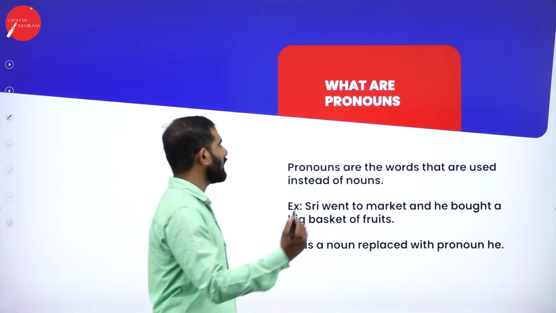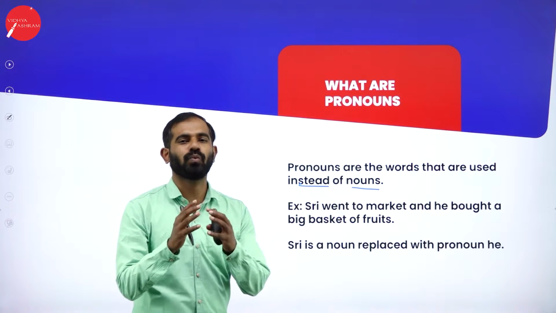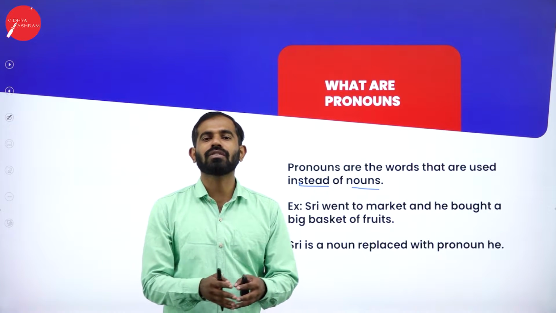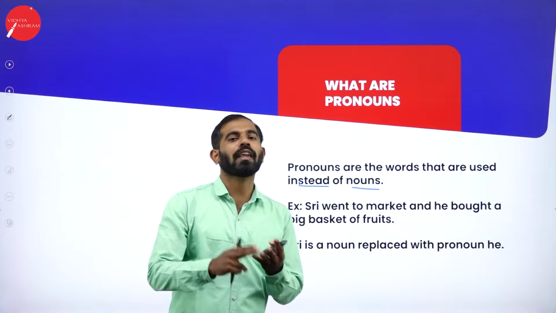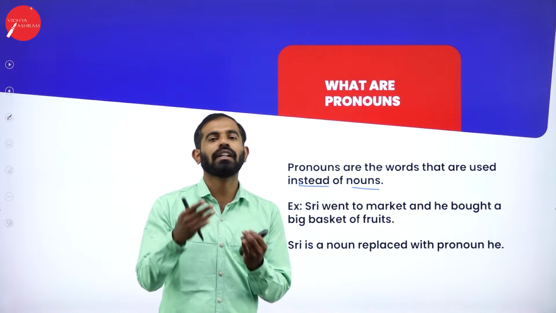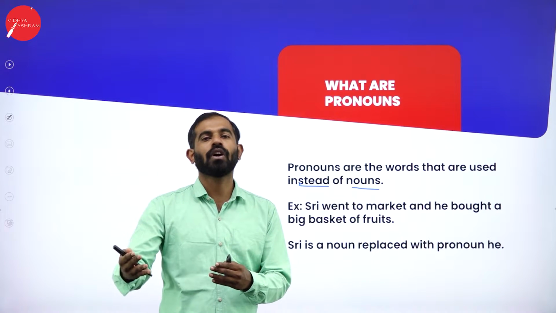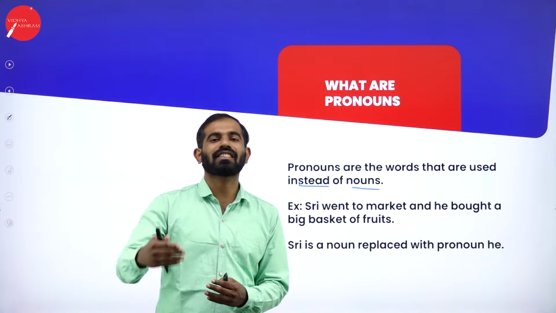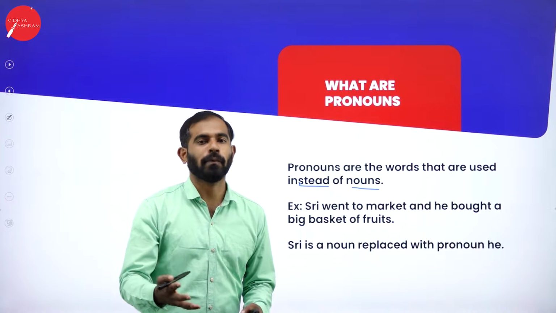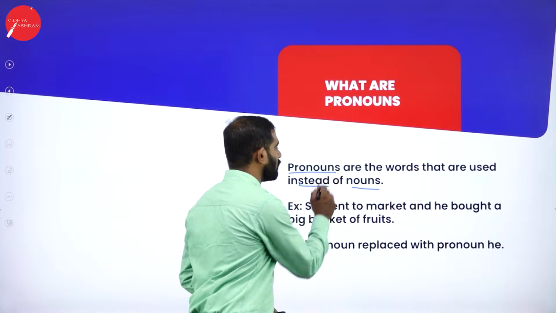Pronouns are the words that are used instead of nouns. Keep this in mind. This is very simple. You should know what nouns are. Nouns are defined as name, place, animal, thing. In simple terms, a noun is nothing but name, place, animal, thing. Or in other words, a noun is a word which describes the name of a person or a place or a thing or an animal. And how is it replaced with a pronoun?